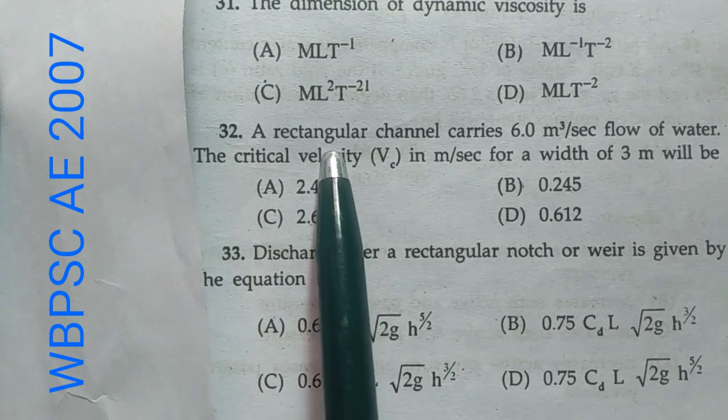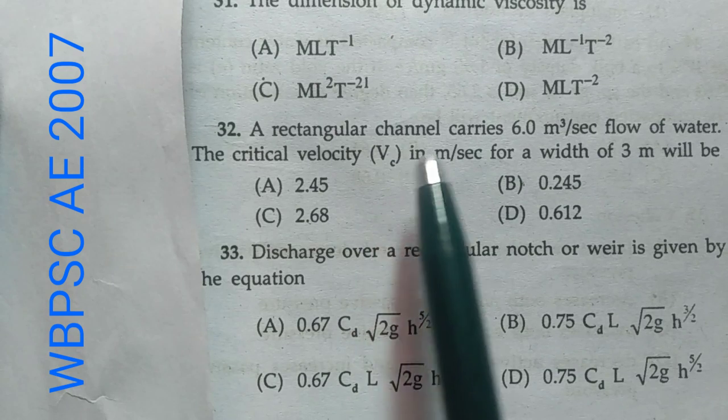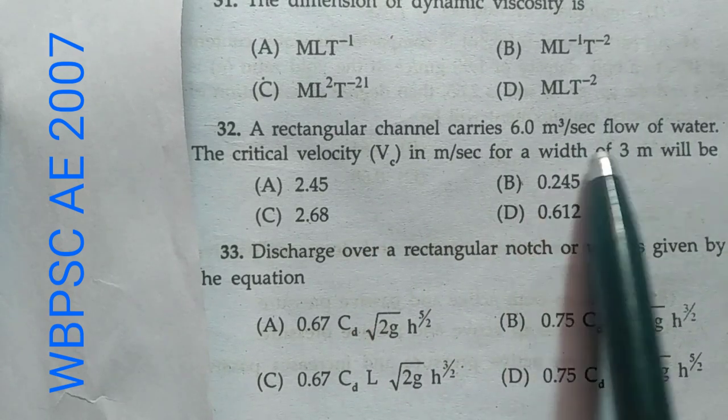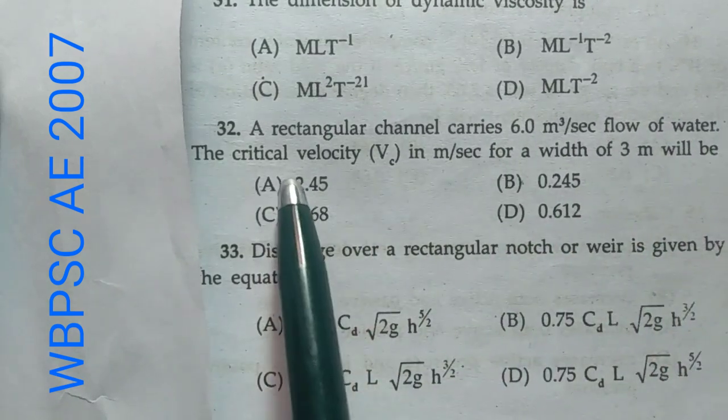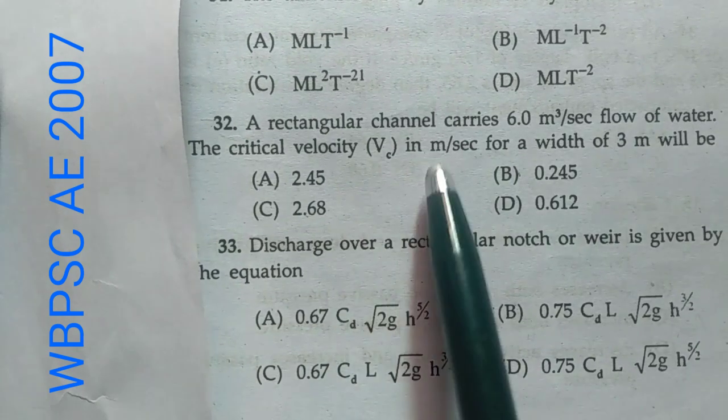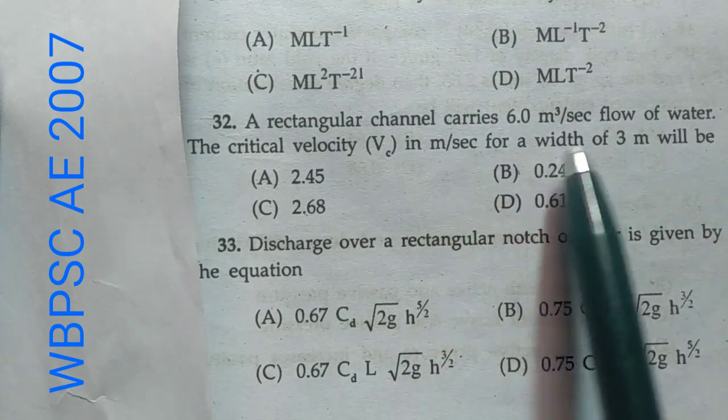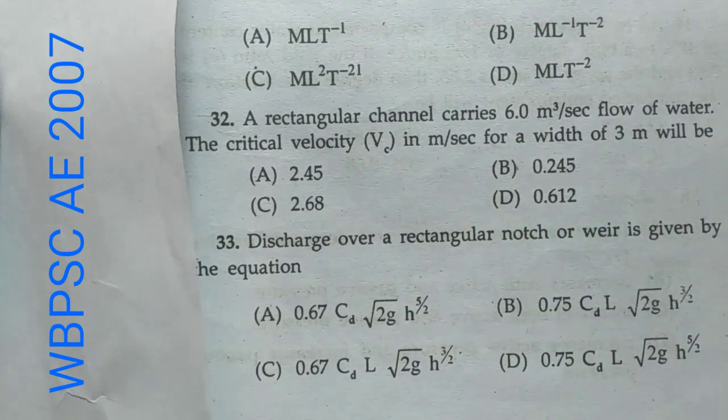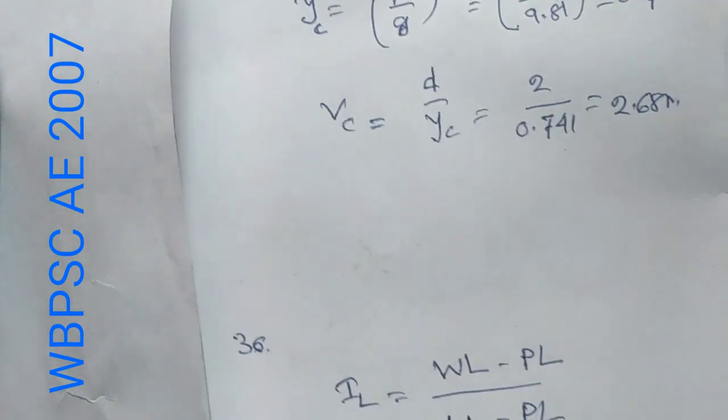Okay. Now question number 32. A rectangular channel carries 6 meter cube per second flow of water. The critical velocity Vc in meter per second for a width of 3 meter will be, and these are the options.